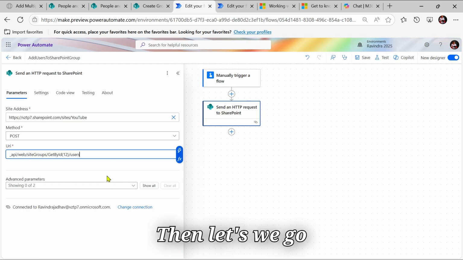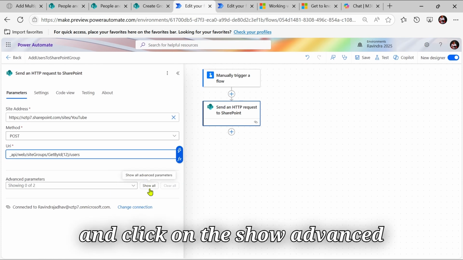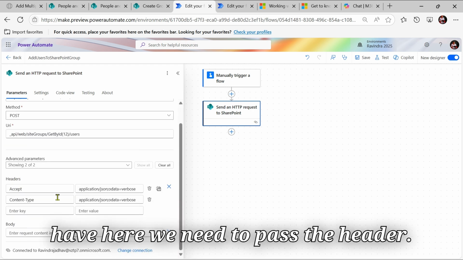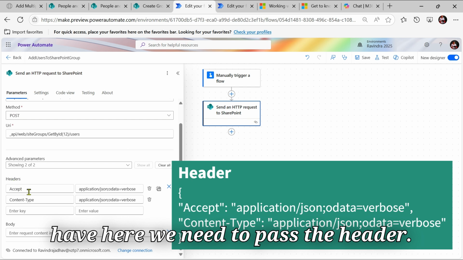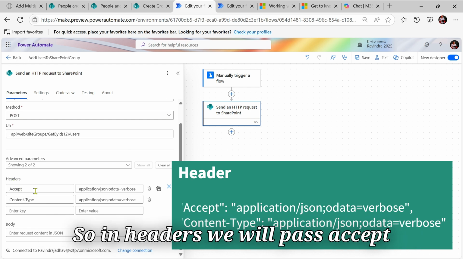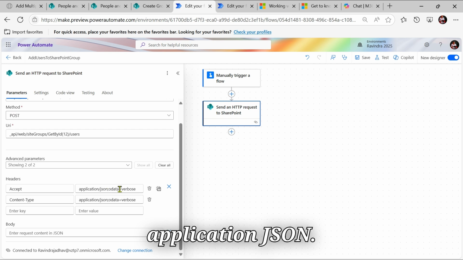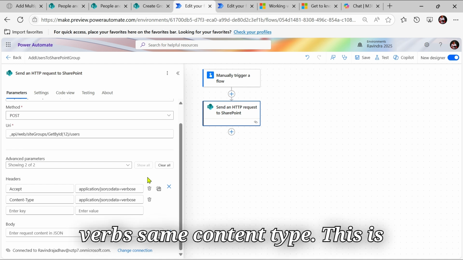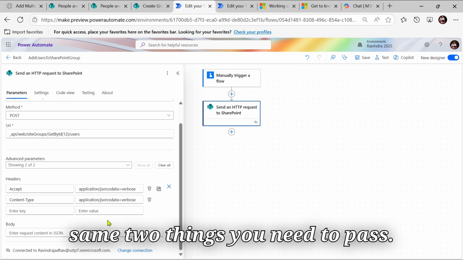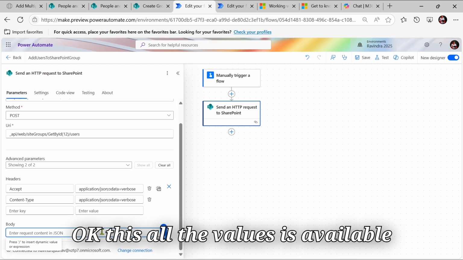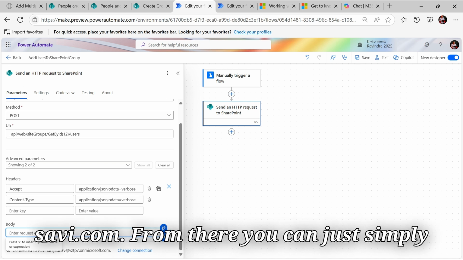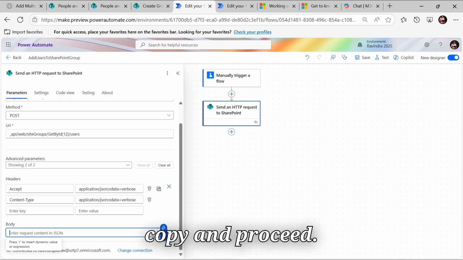Then let's go and click on show advanced parameters. Here we need to pass the header. So in headers we will pass accept: application/json;odata=verbose. Same for content type; these are the two things you need to pass. All these values are available in our blogs as well, on the sharepointsavage.com site. From there you can simply copy and access them.